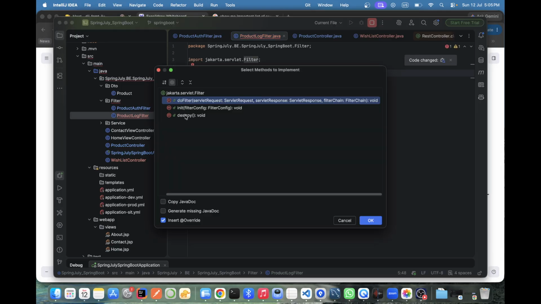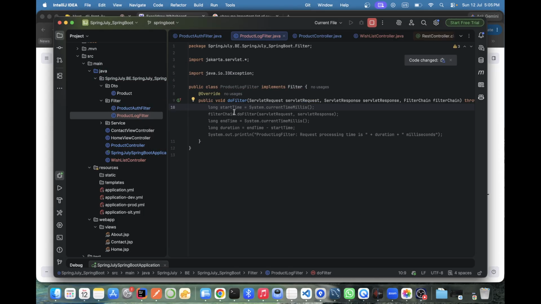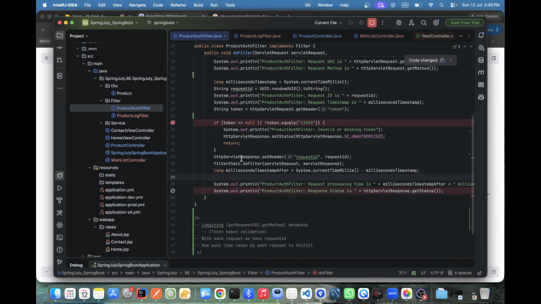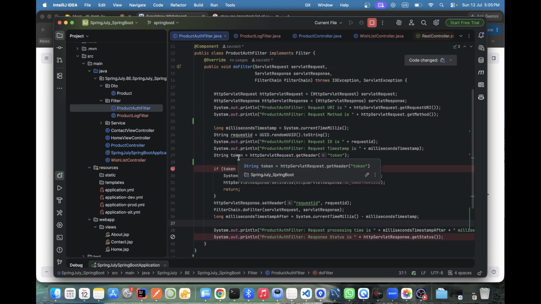Okay, doFilter. We need to implement doFilter. The others you can also do, but that is not needed. Most of the time we use doFilter only. The others are just for the life cycle. Okay, doFilter, same concept. I'm just cutting it from there. One second.